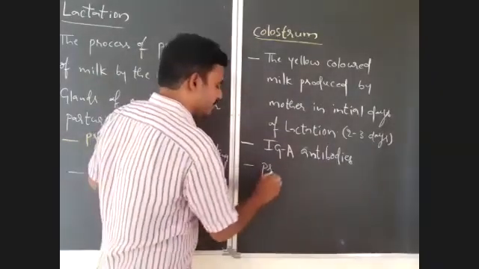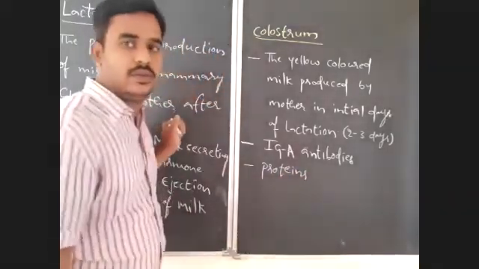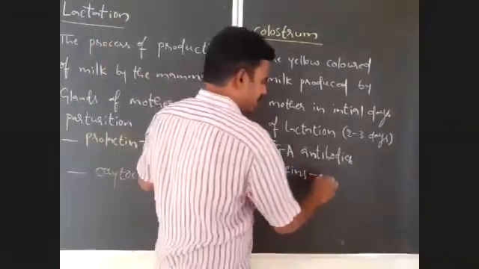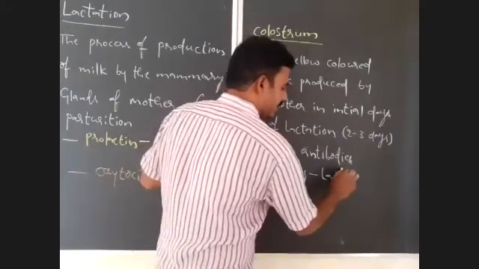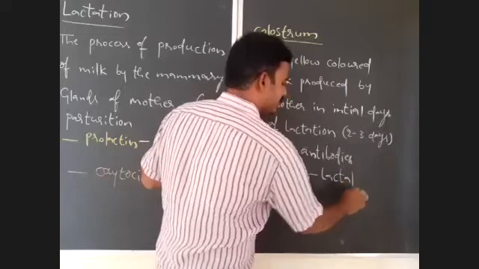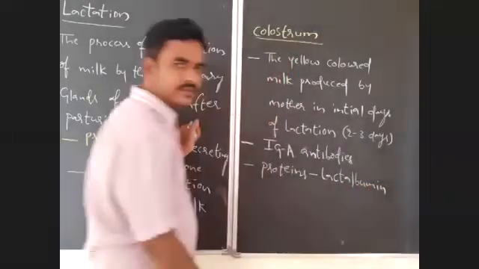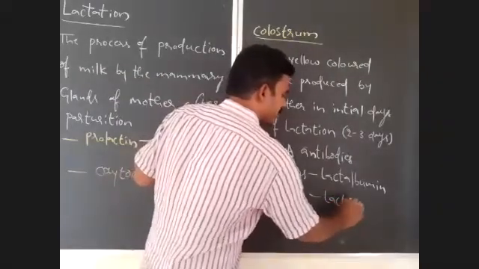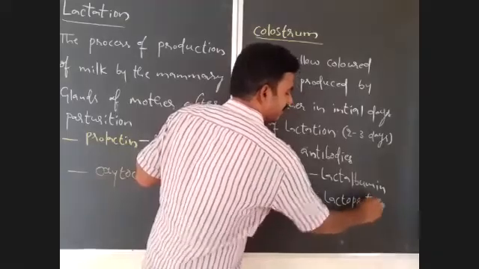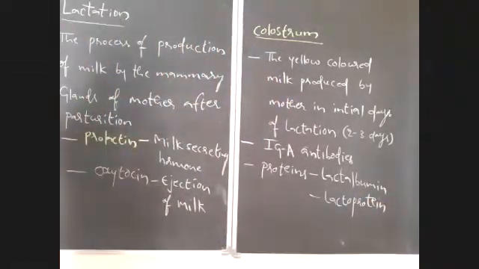Proteins. Okay. Lactalbumin. Lactoprotein are important proteins in this. Lactalbumin and lactoprotein are the important hormones that present in the colostrum.